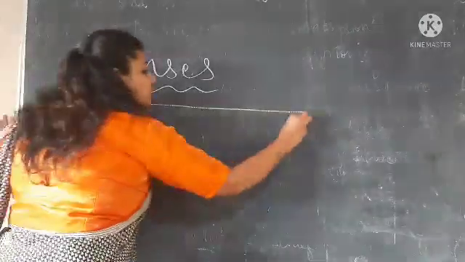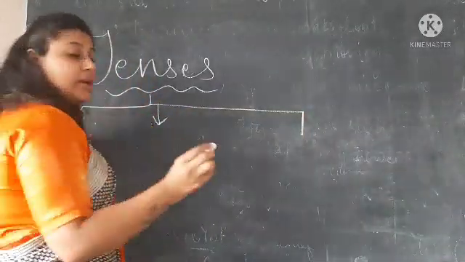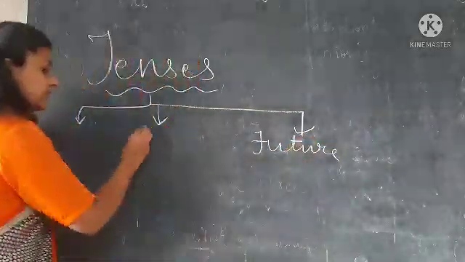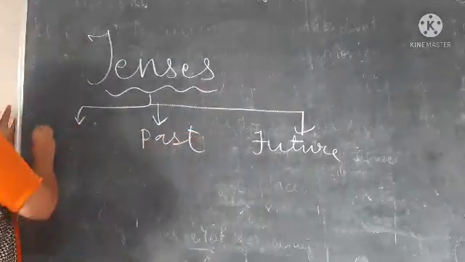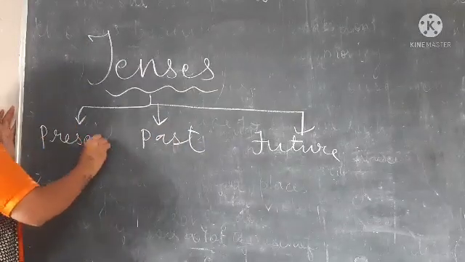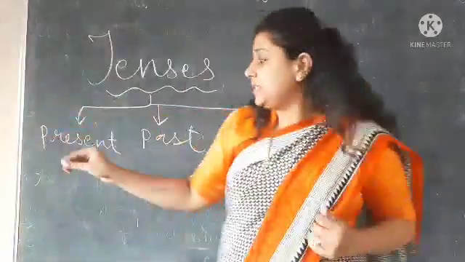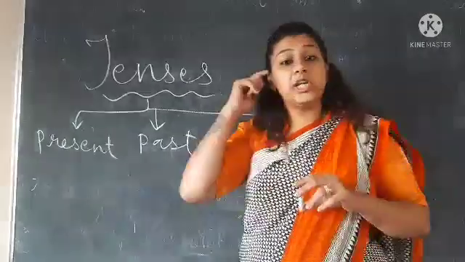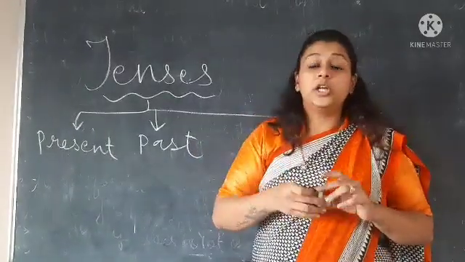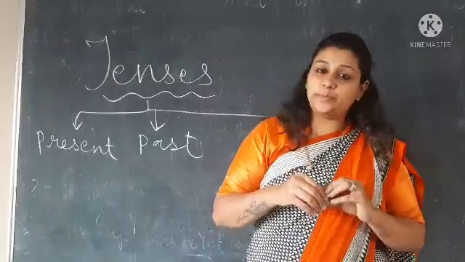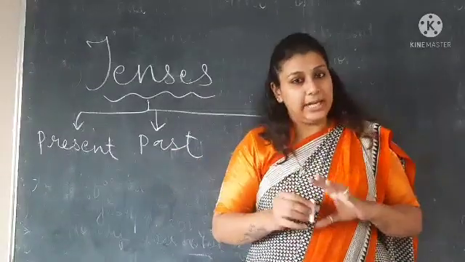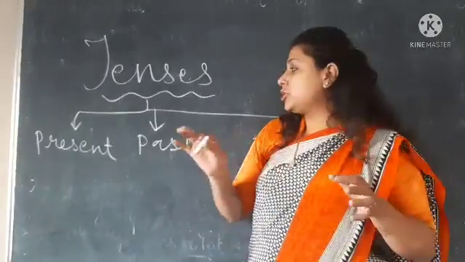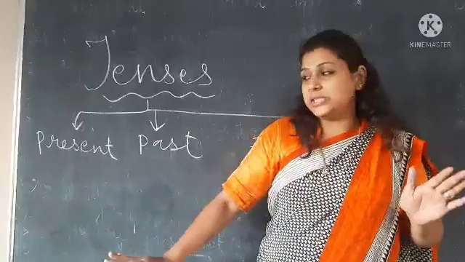So we will make here three. You do not have to write, it is just for explanation. This is future tense, here it is past tense, and here it is present tense. So, present tense is basically about the time which is all about the everyday work, the verb or the action which takes place every day on a daily basis, like I brush my teeth, I take bath or I get ready. So all this can come under present tense, right?